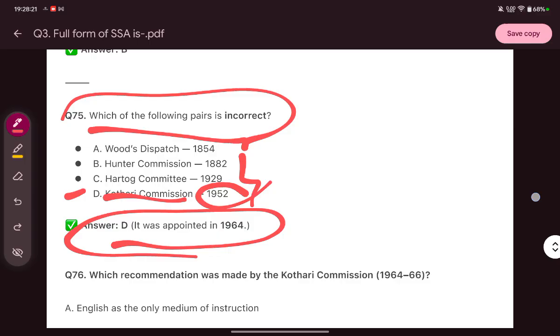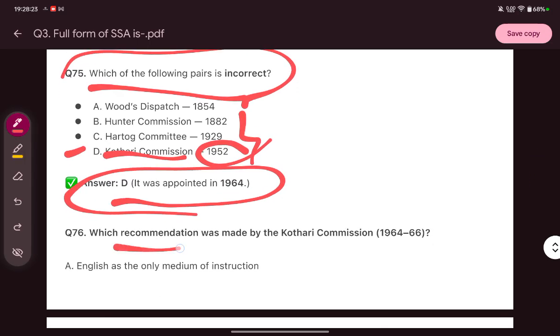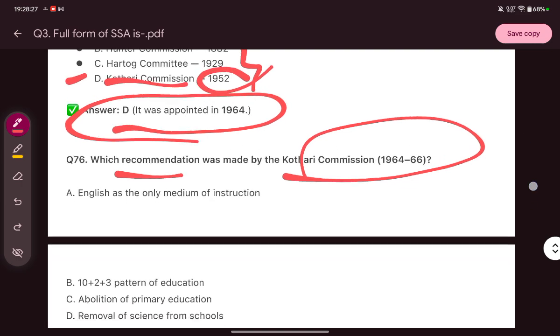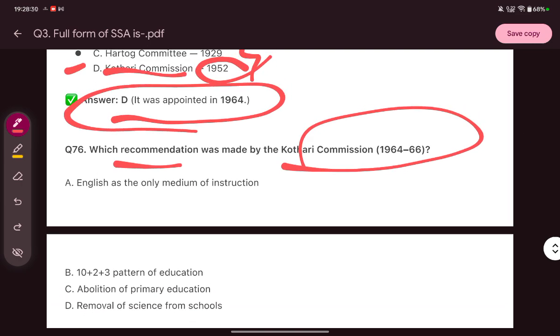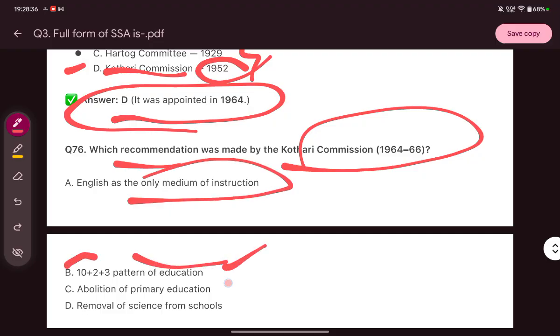Next question is, which recommendation was made by the Kothari Commission? Options are English as the only medium of instruction, 10+2+3 pattern of education, abolition of primary education, removal of science from schools.